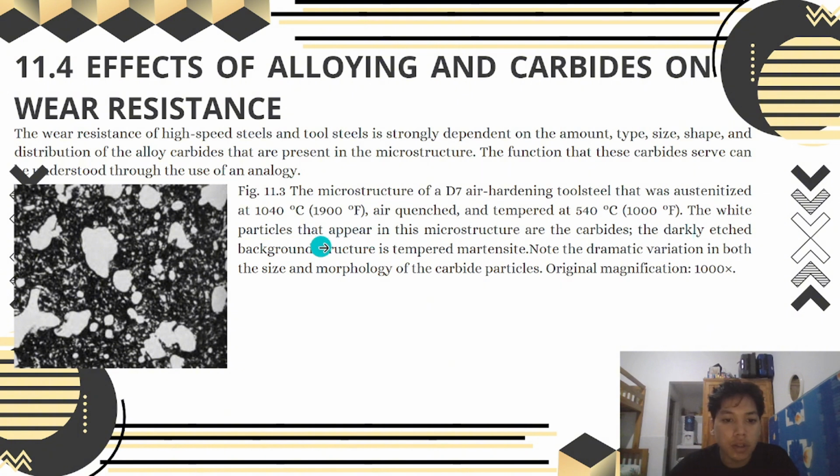The white particles that appear in this microstructure are the carbides. The matrix microstructure is tempered martensite. Note the dramatic variation in both the size and morphology of carbide particles. Original magnification 1000.